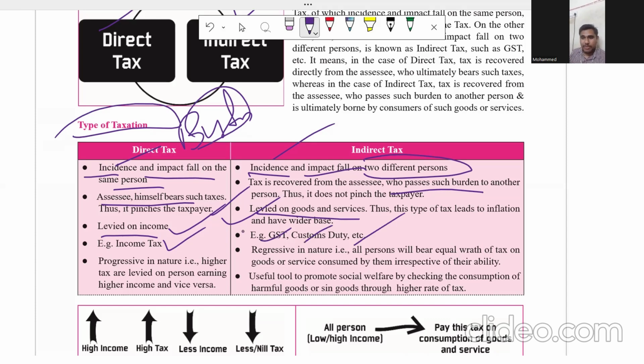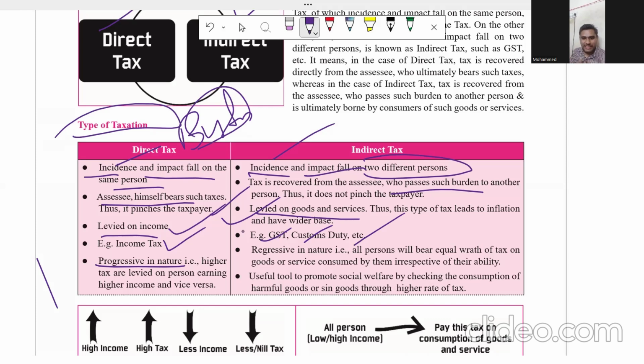And an important thing to remember from the MCQ point of view: direct tax is progressive in nature. Progressive is nothing but, for example, for assumption's sake, if my income is 10 lakhs, I'm going to pay a tax of, for example, 1 lakh. If my income increases to 20 lakhs, then my tax is going to be 2 lakhs. It is just an example. Don't go by the exact calculation and don't blame me again.